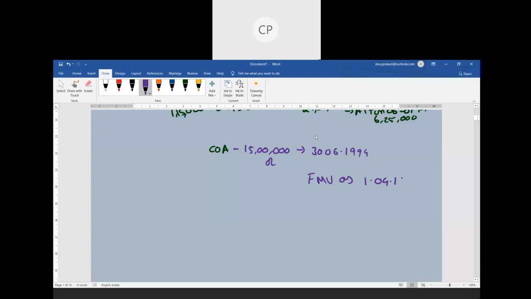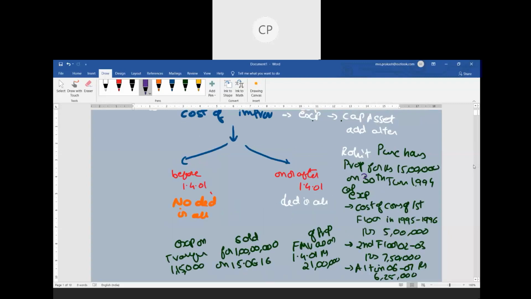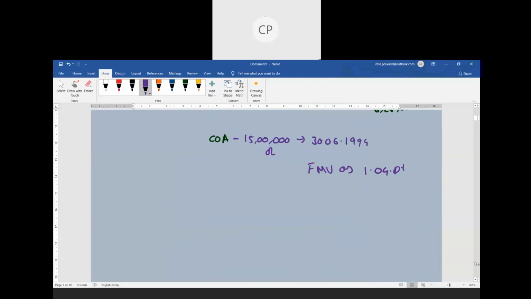Okay, the cost of acquisition on 30th June was 15 lakhs. What is the fair market value on 2001? The problem clearly specifies that the fair market value on 1st April 2001 was 21 lakhs. So what should we consider as the cost of acquisition? I should not consider 15 lakhs, but 21 lakhs, because section 55 clearly says acquisition cost or fair market value, whichever is higher, is called the cost of acquisition. So for the purpose of section 55, my cost of acquisition is going to be 21 lakhs.